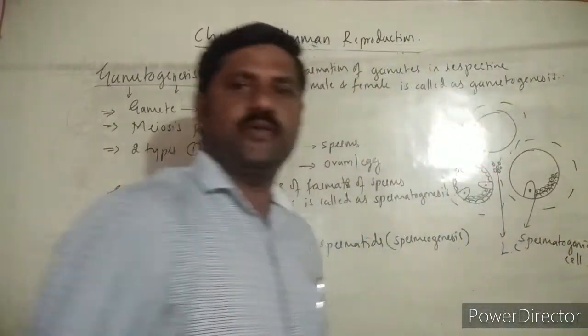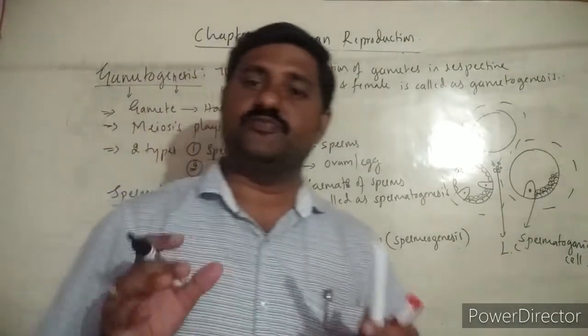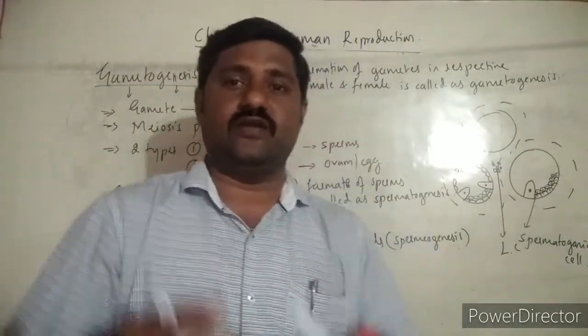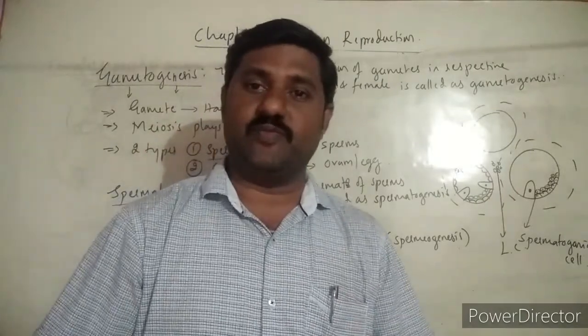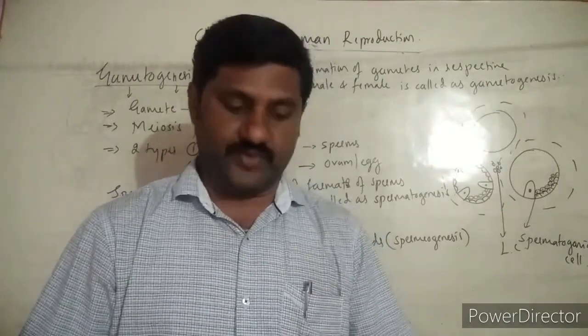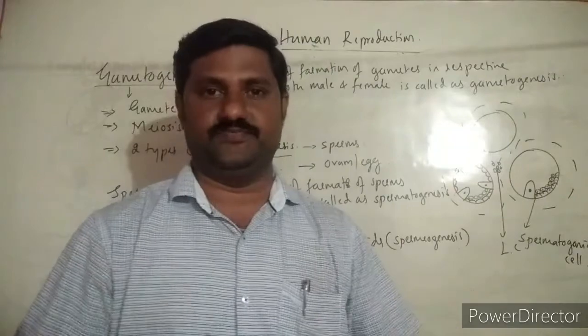Right, and spermatogonial cells are nothing but sperm mother cells. Why? Because they are going to become sperms, right? So that's why spermatogonial cells are said to be sperm mother cells.